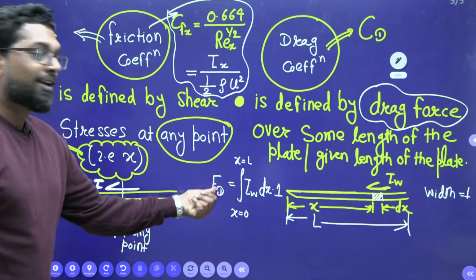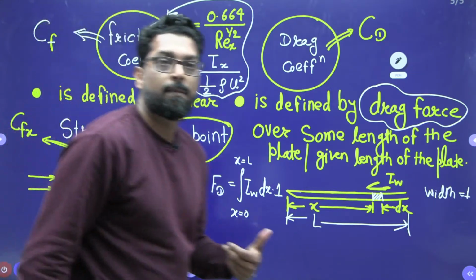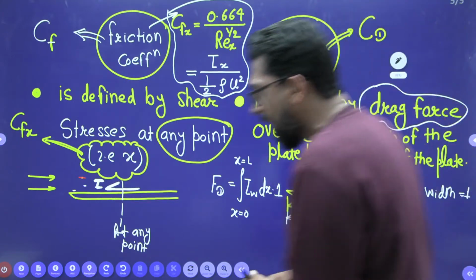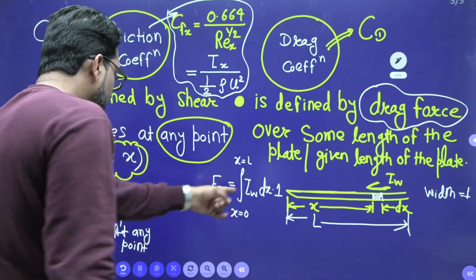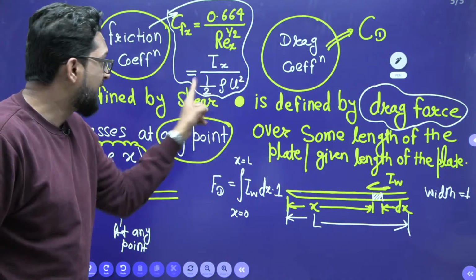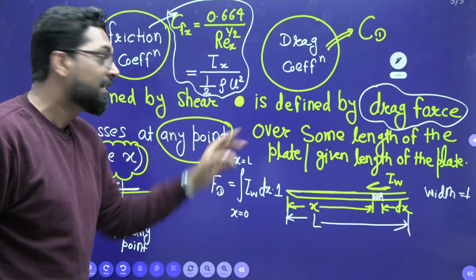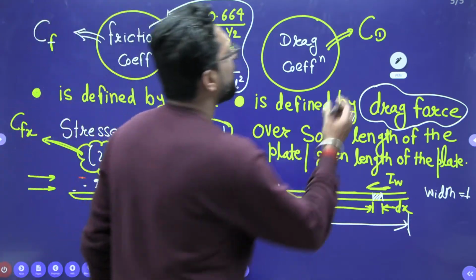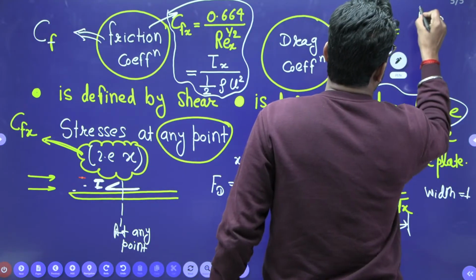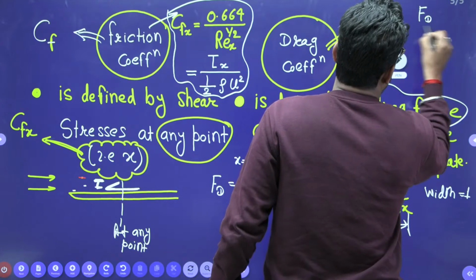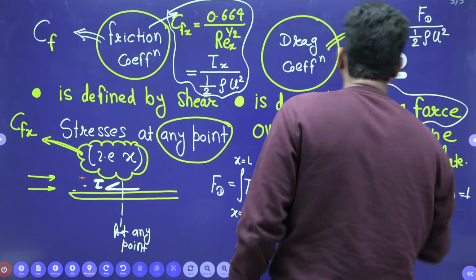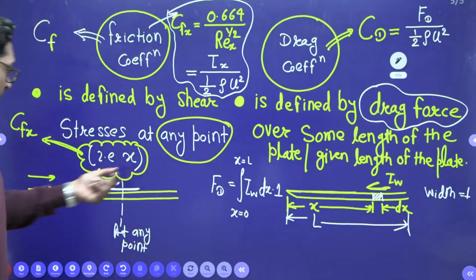So from this one you have to find the drag force. Once you find the total drag force, divided by the dynamic pressure, half rho U square, it gives the drag coefficient. This is the beauty, my dear. That means C_D is equal to F_D divided by half rho U square. This is very important, I'm telling you.